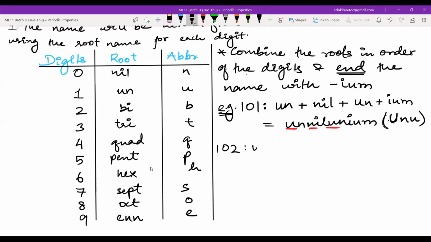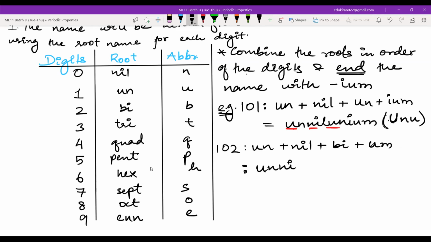This is important because this will be un plus nil, plus bi. Now, you will not write IUM because you have already an I here. So what you have to do, you have to end with IUM. In IUM, I is already present at the end. You just have to add UM here. Okay, this is the difference. Just make sure that it is ending with IUM.